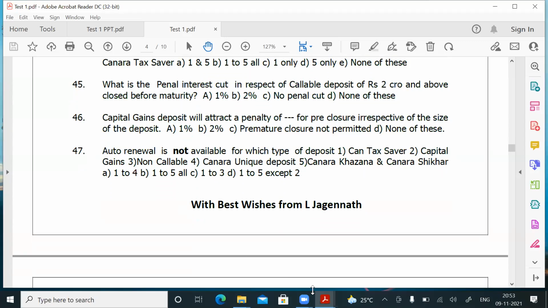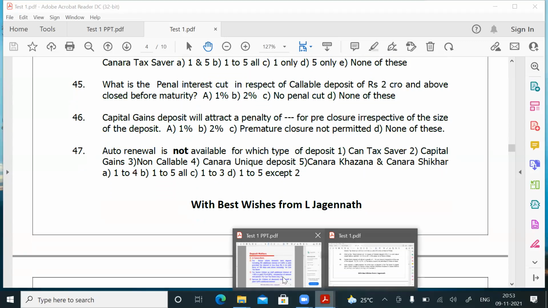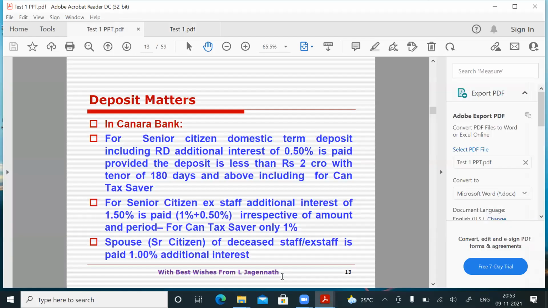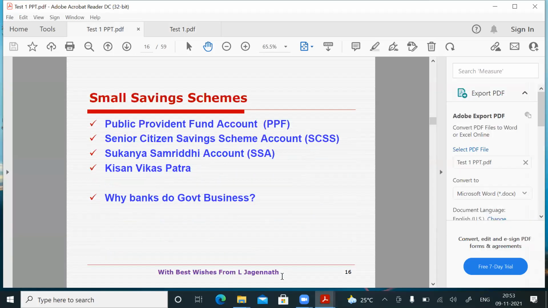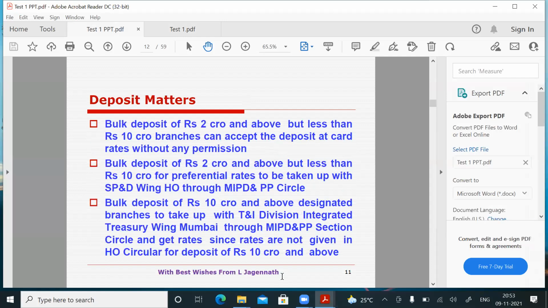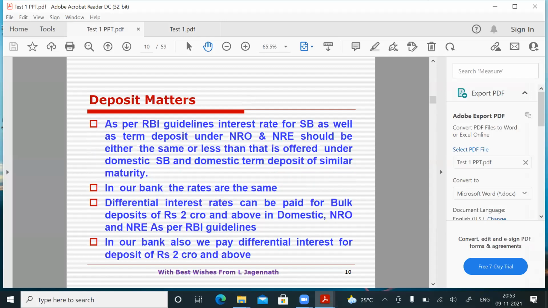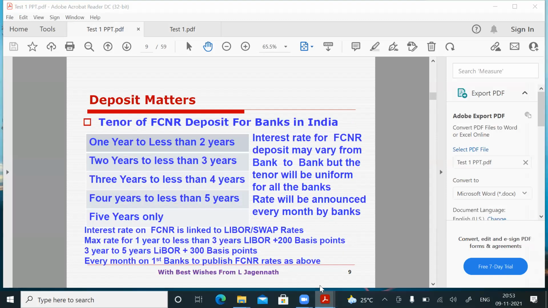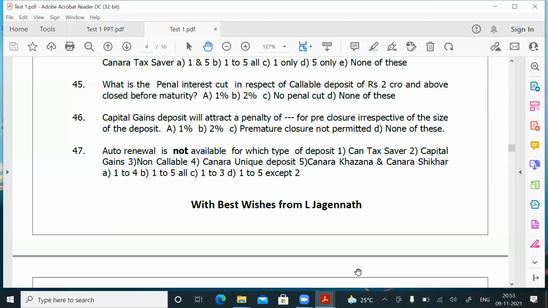What is question number 47? Auto renewal is not available for what type of deposits? Let us not waste time over there. Auto renewal is not available for CAN tax saver, capital gains, non-callable deposit, and Canara unique deposit.